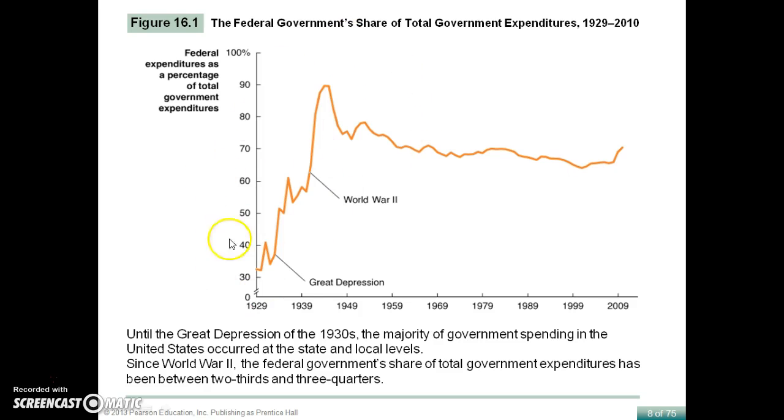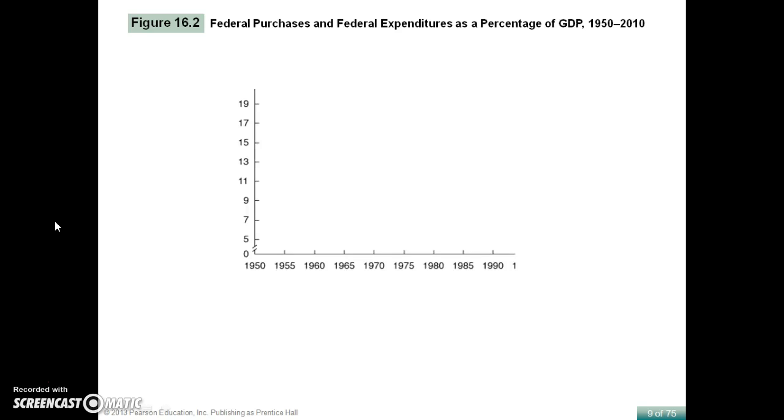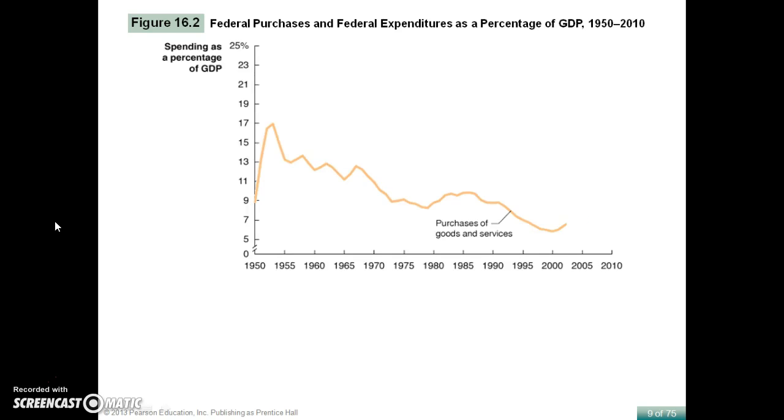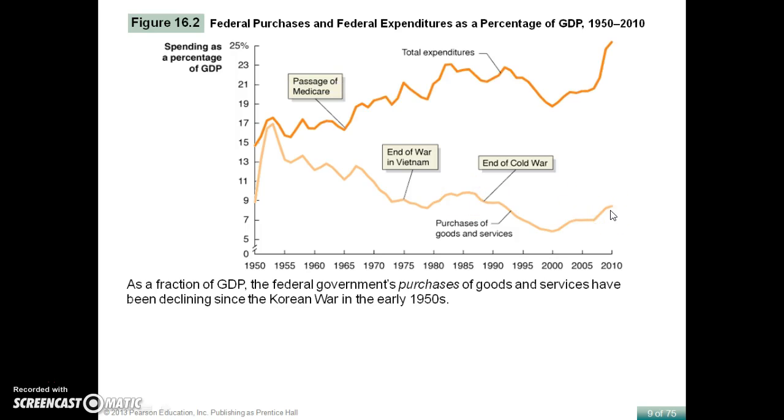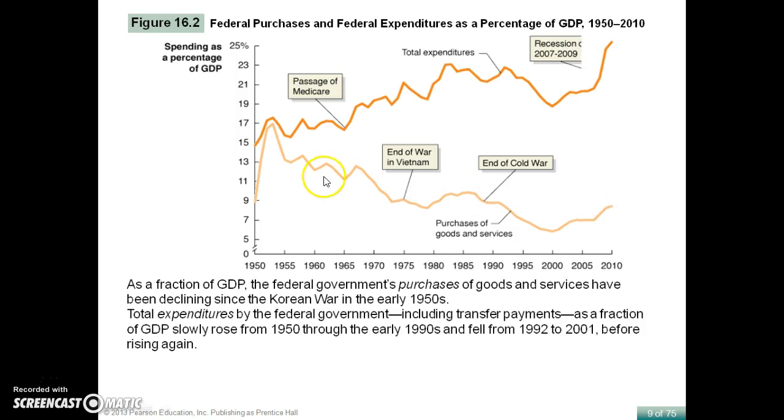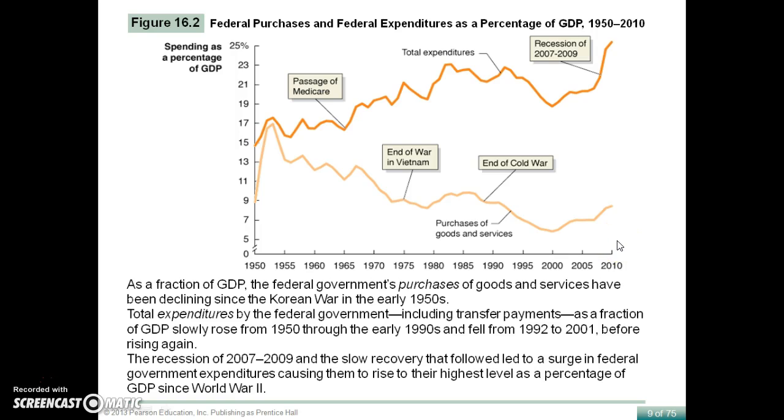This was during the Great Depression and World War II, and they noticed they had to really push up spending to help influence the economy. You also notice that spending is starting to decrease in terms of the overall purchases of goods and services as a percentage of GDP. However, we're spending more. We're spending more money on different things, but the purchases of goods and services have declined over time.